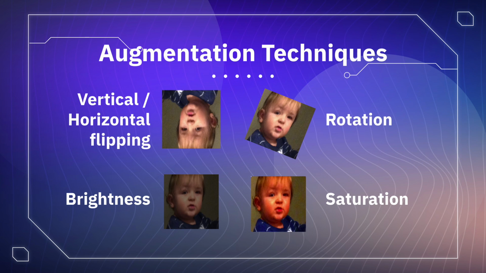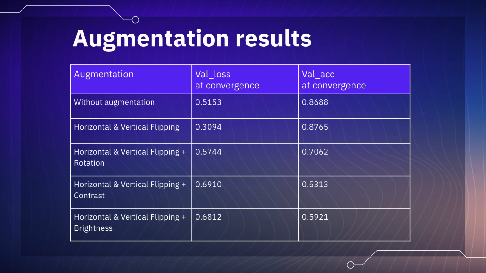Here are the data augmentation techniques that we attempt to apply to our dataset. This includes vertical and horizontal flipping, rotation, as well as changing the brightness and saturation of the images. Without augmentation, the original validation accuracy is at 0.8668.